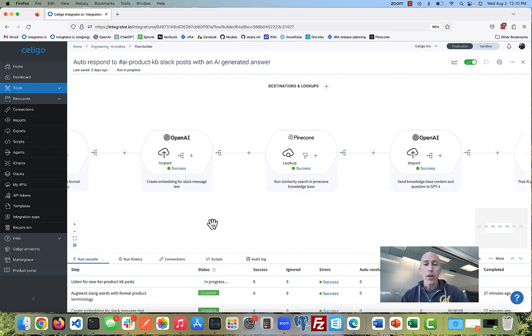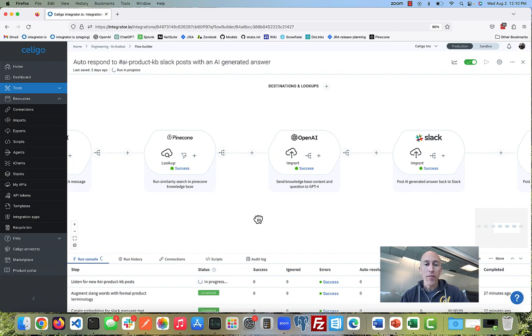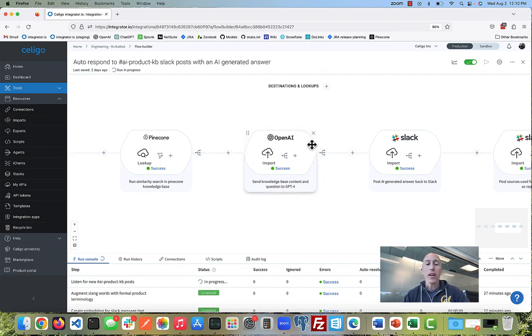And then what I do is I run a similarity search in Pinecone, in that embedding database. And I try to find all of the articles that are in Pinecone that are similar to the question that's being asked. So I get all those back. And then I construct a new prompt that I send to OpenAI. So here I have all of the articles that are relevant, and then I have the question, and I send all of that to OpenAI, and I send it to GPT-4 because this is the hard part. This is where you have all this different information and a question and piecing it all together.